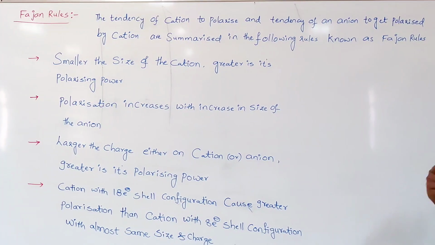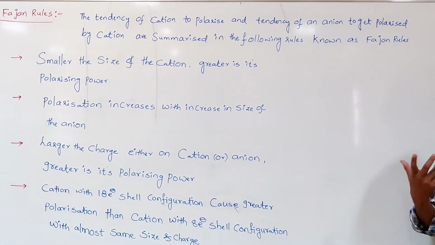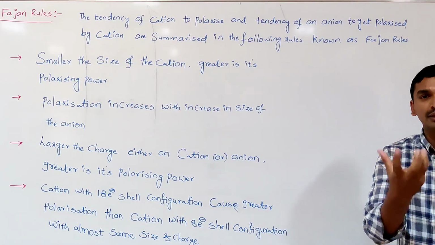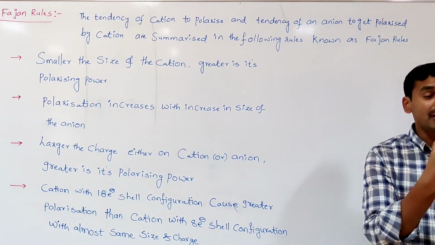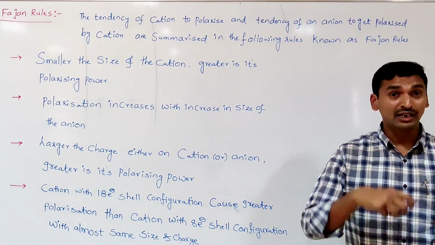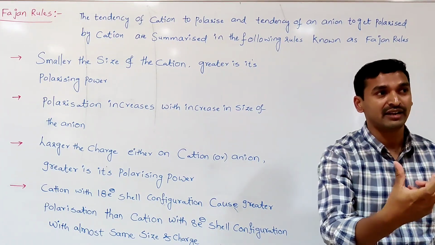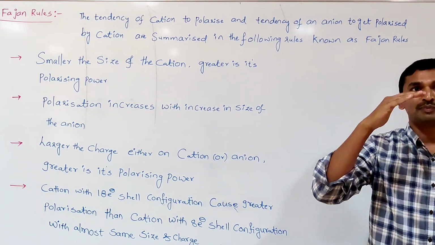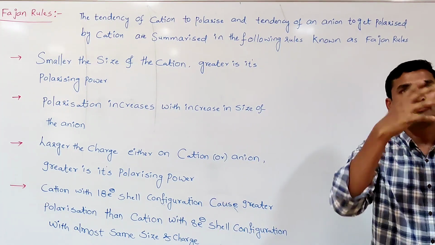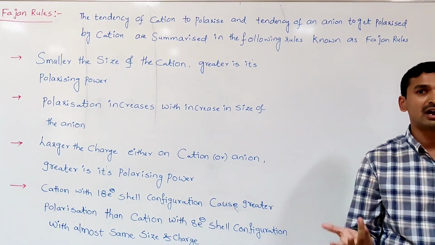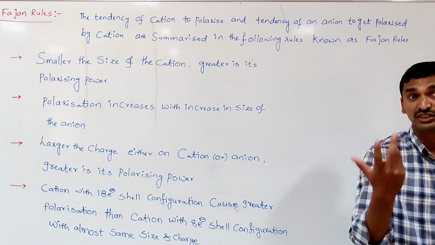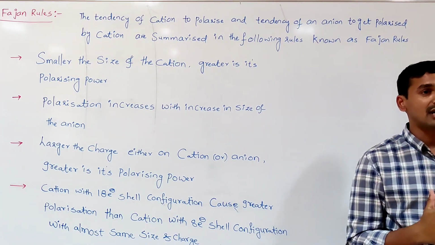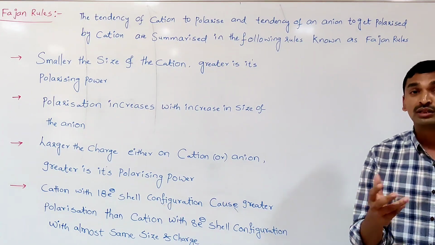Why does the smaller size of the cation give the greater polarizing power? Whenever the size of the cation is small, the effective nuclear charge is more. That effective nuclear charge can easily distort the electron cloud of the anion, because the number of electrons is smaller while the positive charge remains the same.